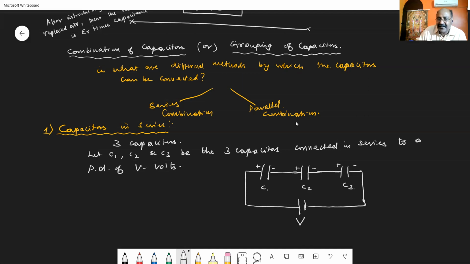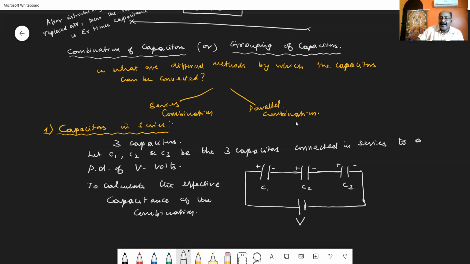What is our task? When all these three are connected in series, we have to calculate the effective capacitance of the combination. In a series combination, the amount of charge transferred from the negative plate of the battery to the capacitors is the same.